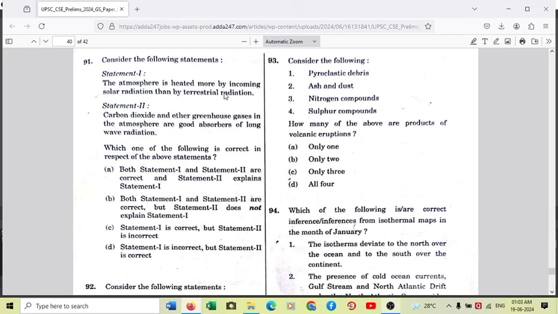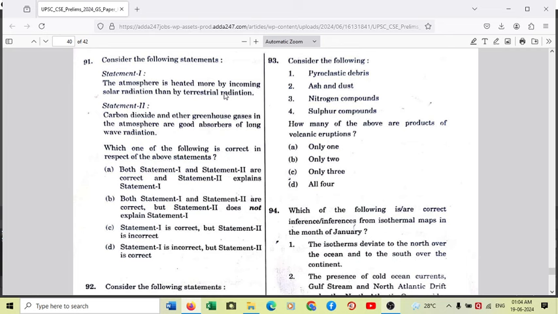So outgoing solar radiation is long wave radiation. Whenever solar radiation falls on the surface of the earth, the reflected radiation is long wave. Incoming solar radiation is short wave, which is more heat, but outgoing solar radiation is long wave. So the earth's atmosphere is more heated by reflected long wave radiation, not by incoming solar radiation.